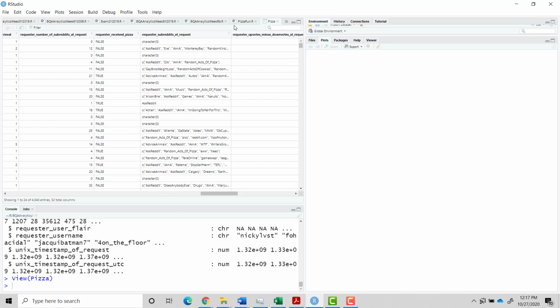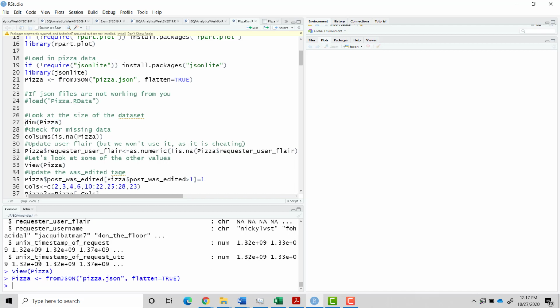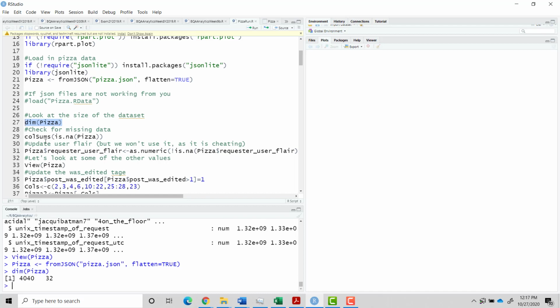Okay, so let's go back to our pizza run. We'll look at the size of the data set. We use dim to tell us the size of the pizza data set, and it's decent. We've got basically 4,000 rows and 30 columns. And we want to check if there's any missing data. This is just is.na, which you've used before, and we count the sum for each of the columns.